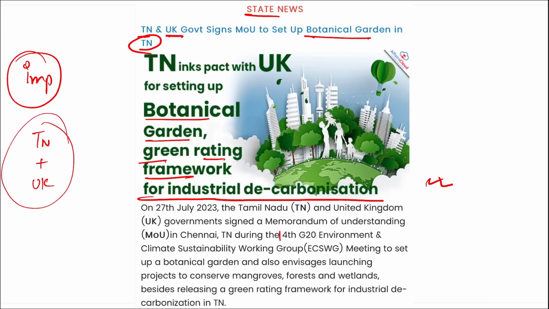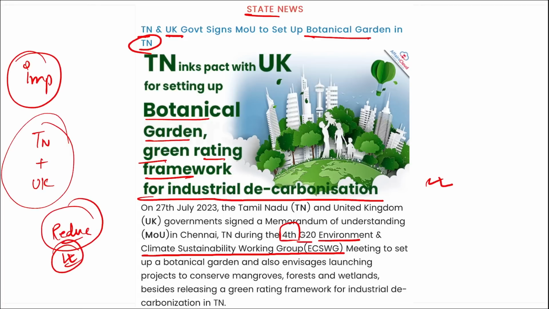And this was during the fourth G20 Environment and Climate Sustainability Working Group meeting that was held in Chennai, Tamil Nadu. It is basically to reduce pollution, as these botanical gardens will be creating an ecosystem and also cleaning the air around, and also a green rating framework for industrial decarbonization, to measure how much pollution these industries are releasing into the atmosphere, and similarly to curb that pollution.